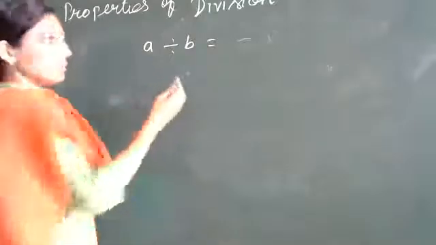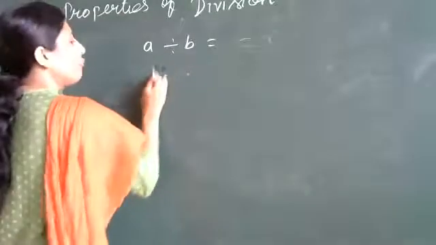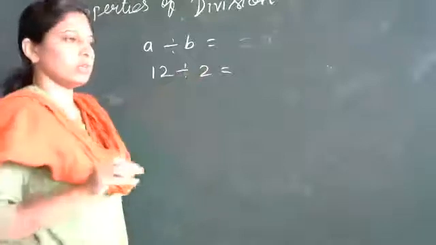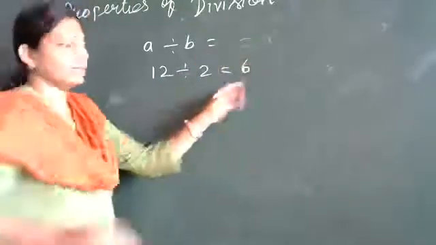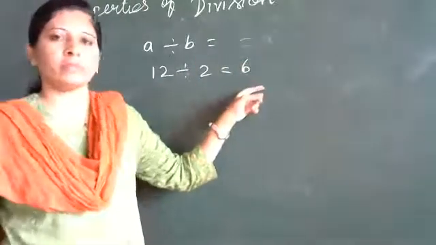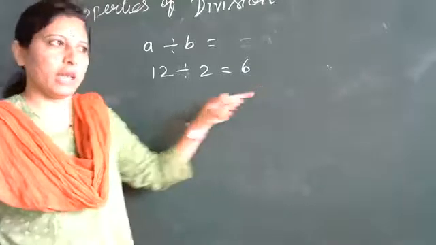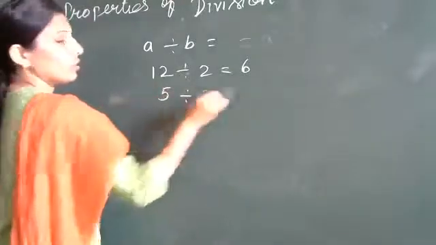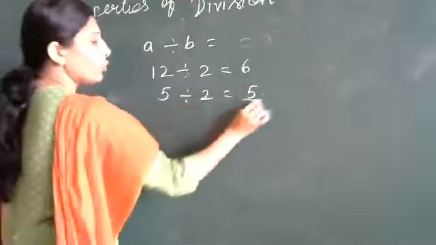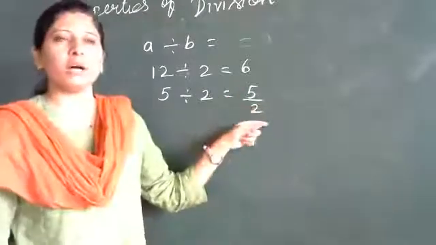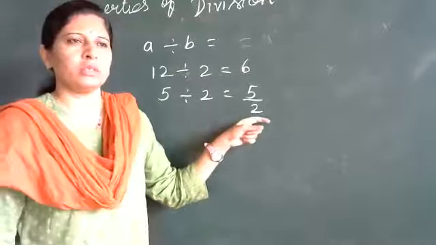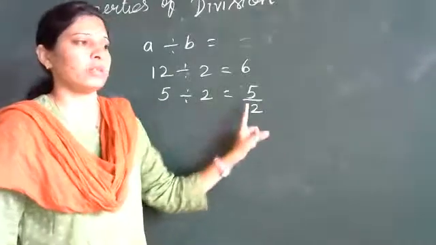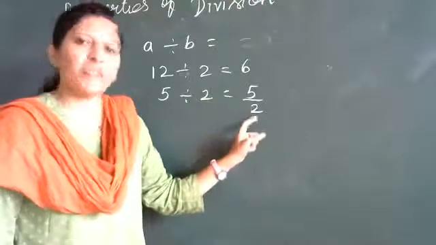Yes, ma'am. See, 12 divided by 2 is 6. 6 is a whole number? Yes. But 5 divided by 2, what is it? Is it a whole number? No. Then which number is it? Ma'am, it is a fraction.